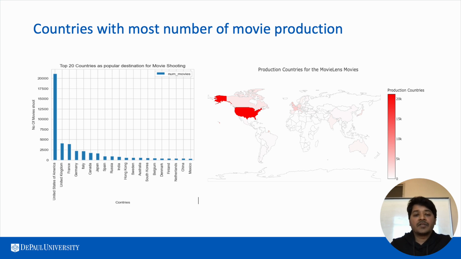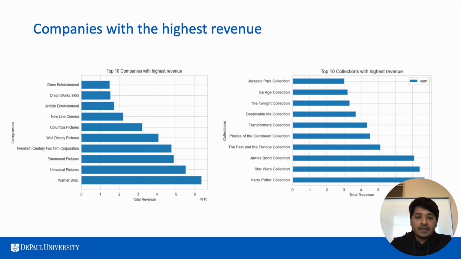Then we thought of checking which countries have the most movie production, and we found out the United States of America is the most popular destination, and most of the movie production is done here. We can see this in this pictorial representation. Then we checked which companies make the highest revenue, and we found Warner Bros, Universal Pictures, and Paramount Pictures are the top three, with the top collections being Harry Potter, Star Wars, and James Bond,